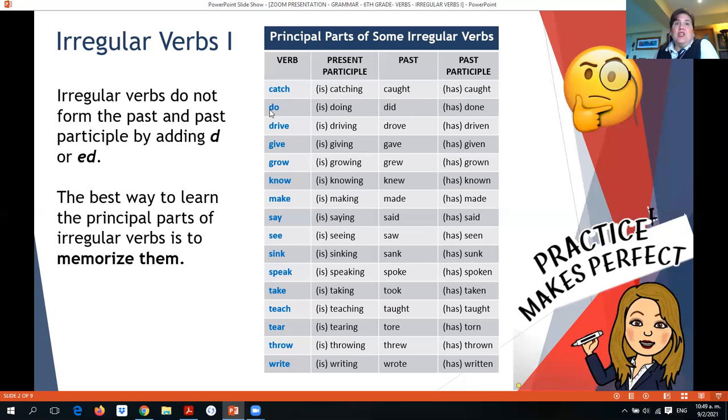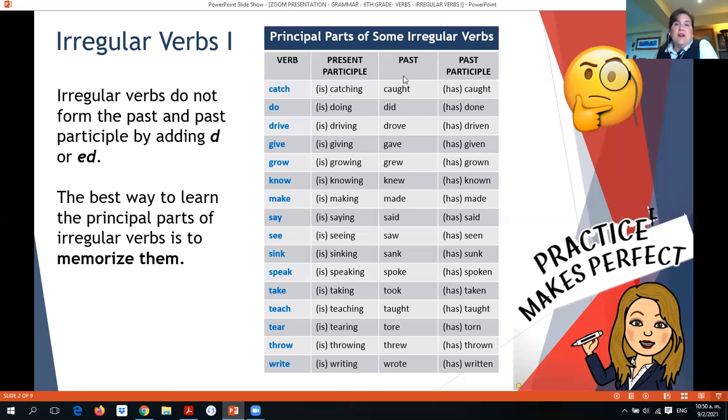We don't say do it. Okay, we say did. And for past participle, we say has done. For drive, present participle is driving, past is drove, and past participle is driven. For give is giving, gave for past, and given for past participle. For grow, we have growing for present participle, grew for past, and grown for past participle. For know, we have knowing in the present participle, knew.